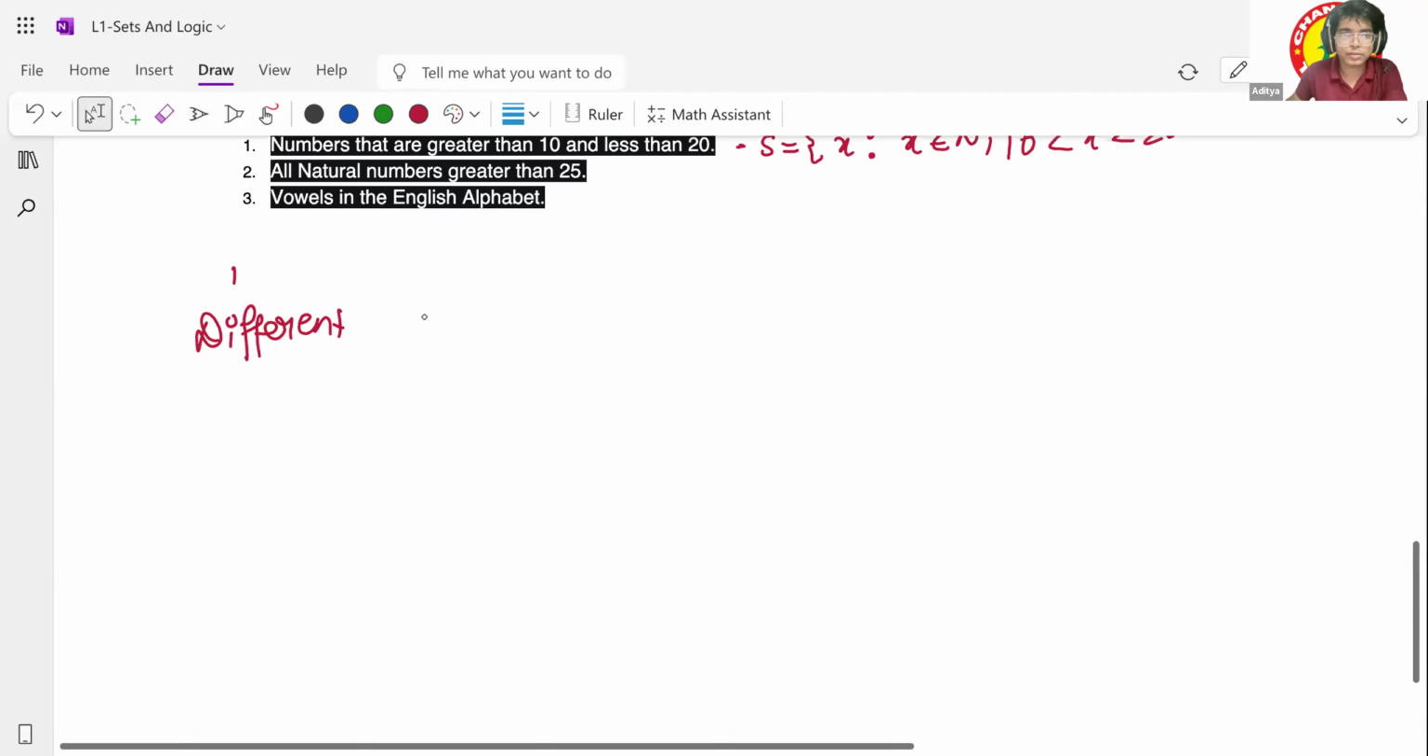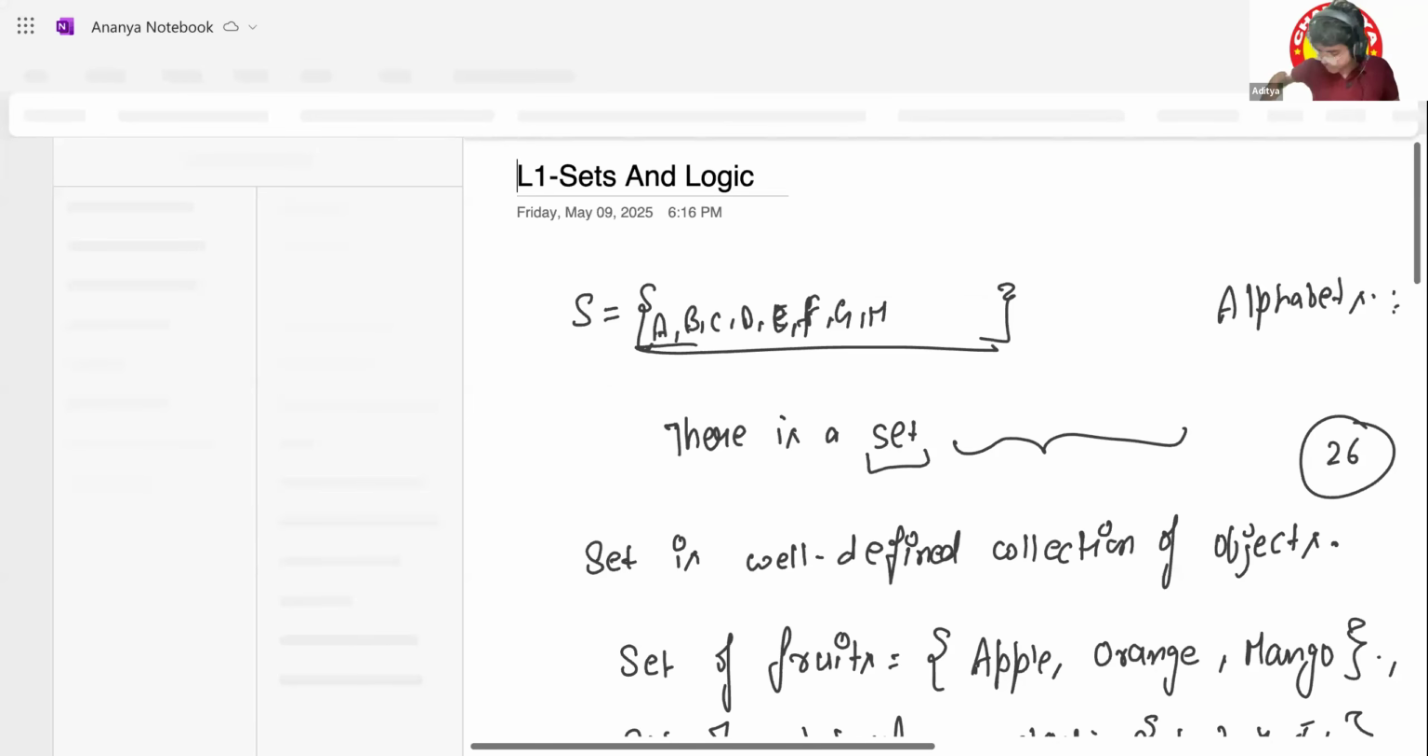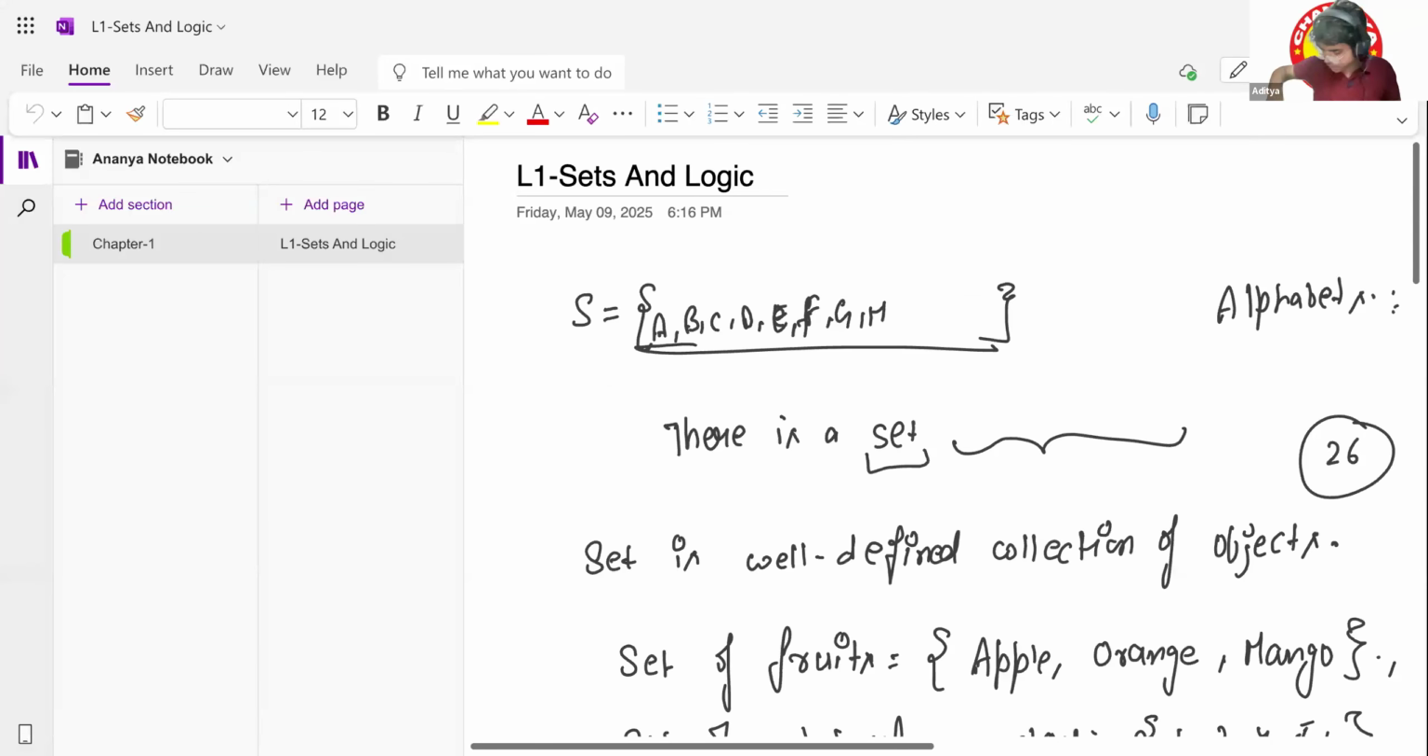Different types of sets. Okay, so basically we have generally three types of set. One is universal set, another is finite set, another is single set. Okay, so what do these sets mean?